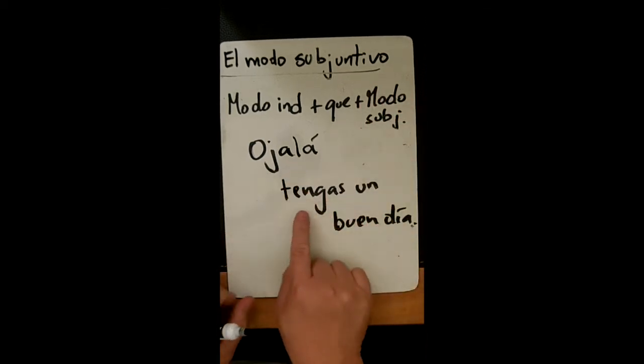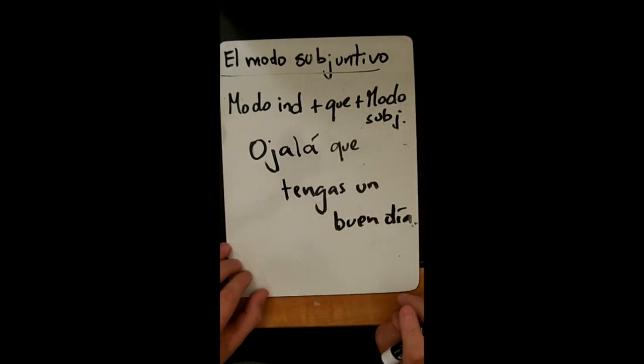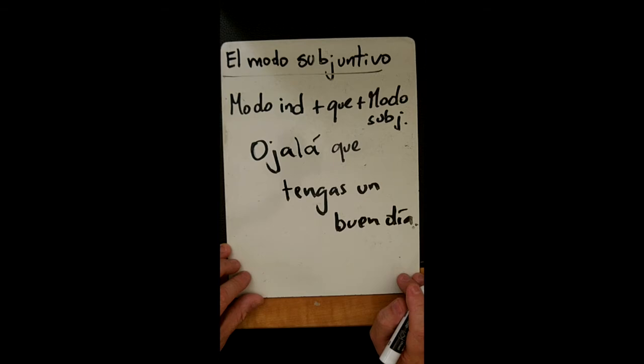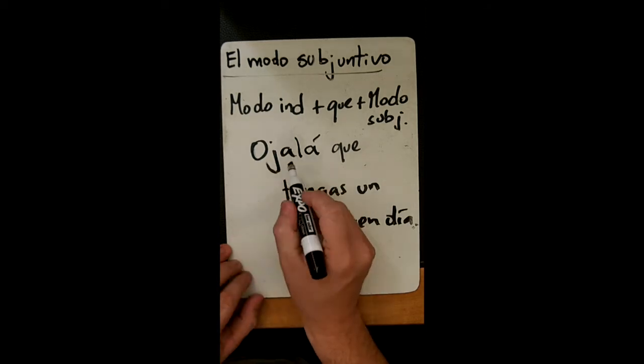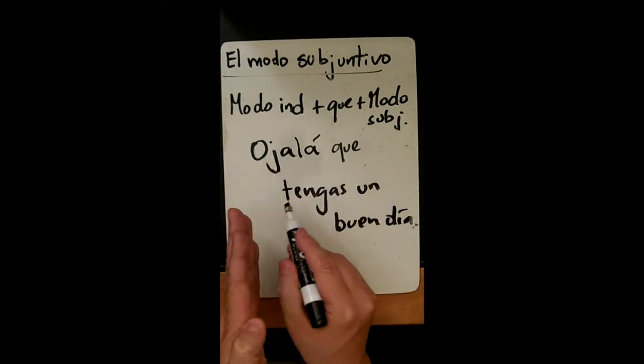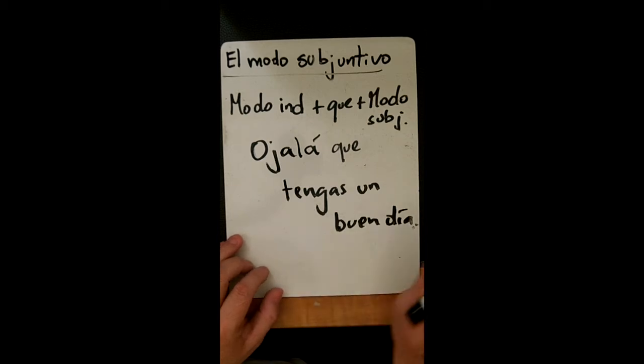You can say, ojalá tengas un buen día, o ojalá que tengas un buen día. Okay? Muy bien. So this part, with the word ojalá, again, is going to prompt you always in subjunctive. Okay? Muy bien.